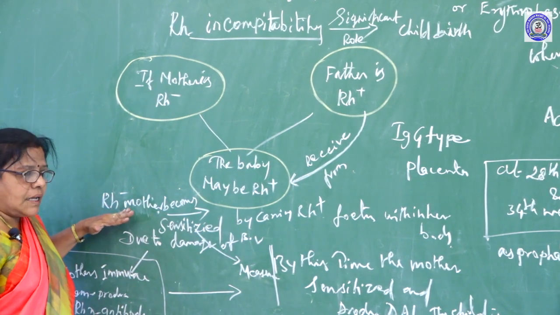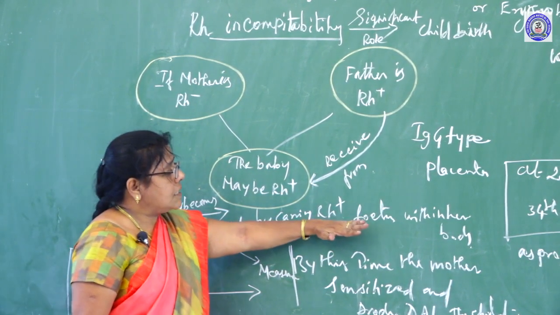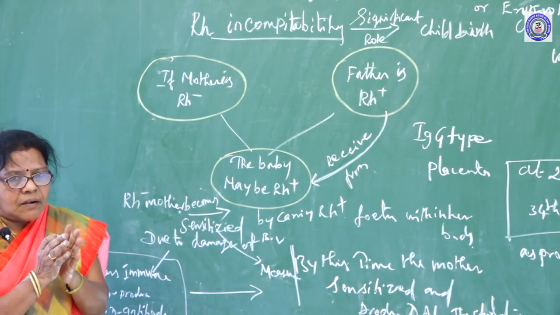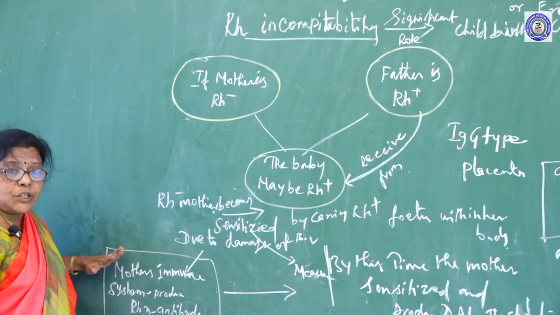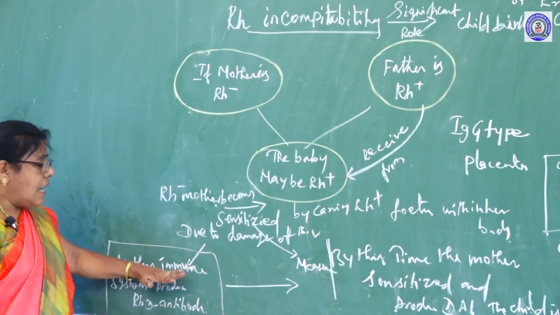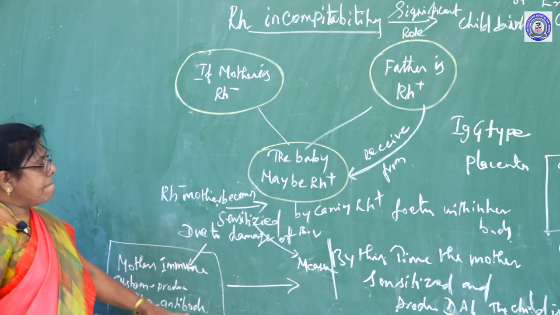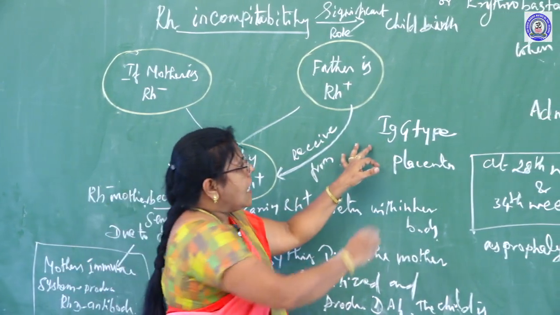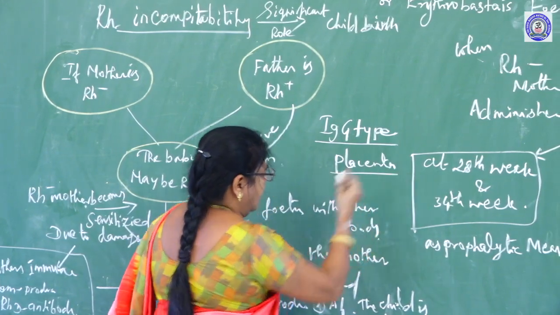The Rh negative mother becomes sensitized by carrying the Rh positive fetus within her body. Due to damage of blood vessels during the delivery, the Rh negative mother receives Rh antigen from the fetus body and her immune system produces anti-D antibodies. This anti-D antibody is very small in size. It is IgG type, so it can easily pass through the placenta.